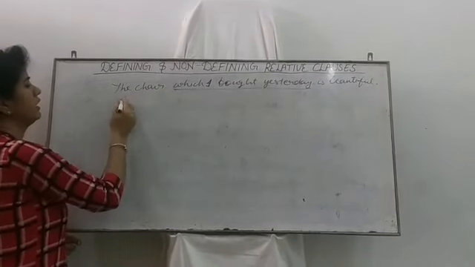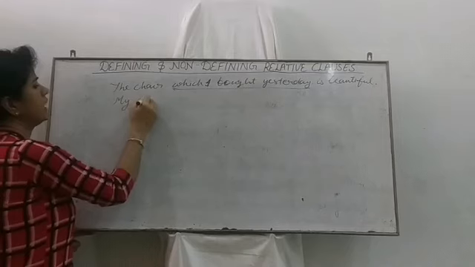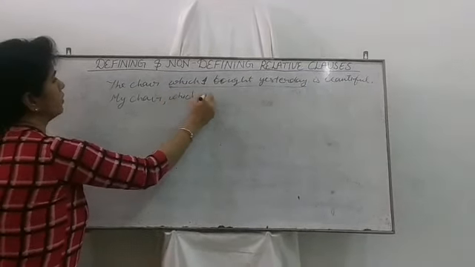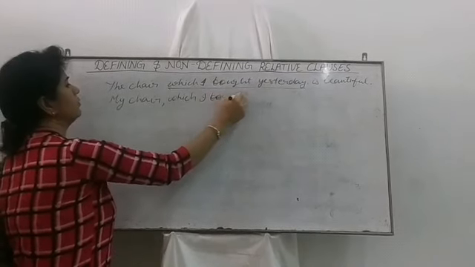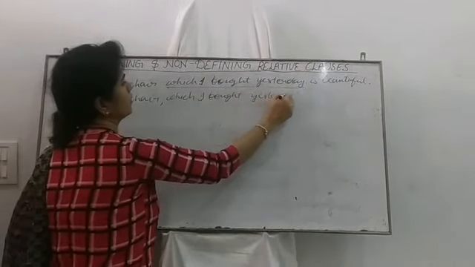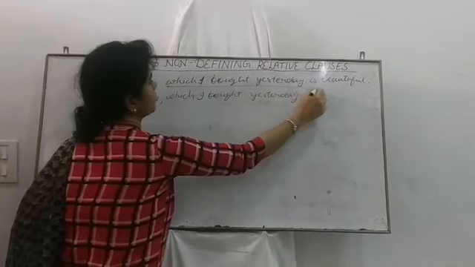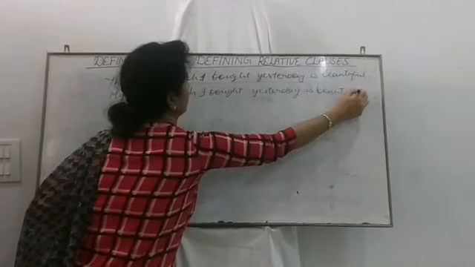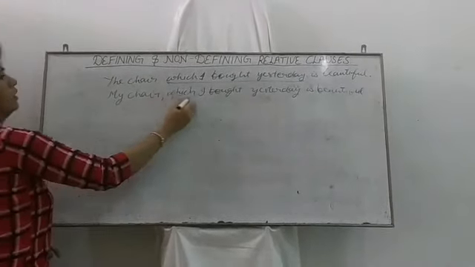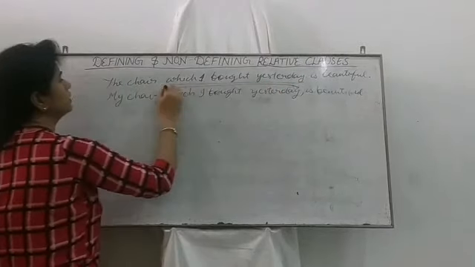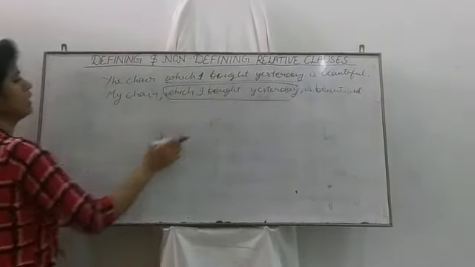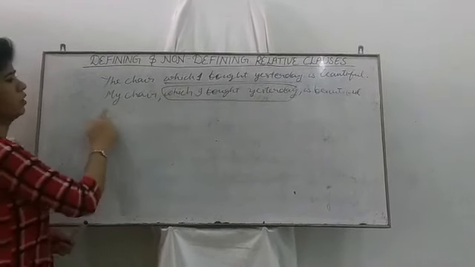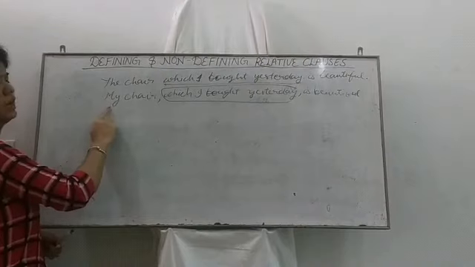And if I write this sentence like this: my chair, comma, which I bought yesterday, comma, is beautiful. In this sentence, I can remove this relative clause. Without this relative clause, the sentence is still complete: my chair is beautiful, because it's already given an adjective.